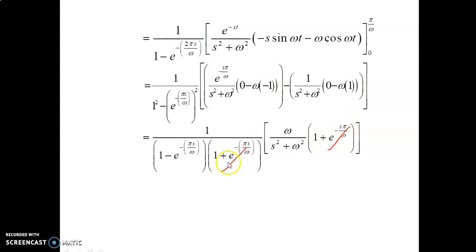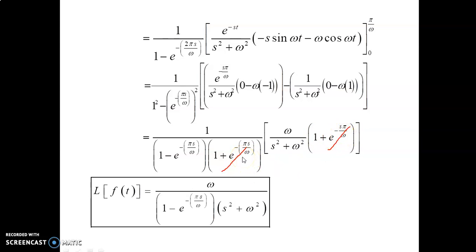Now cancel the same term in numerator and denominator, 1 plus e power minus pi s divided by omega. The final answer is Laplace of f of t equal to omega divided by 1 minus e power minus pi s divided by omega into s square plus omega square.